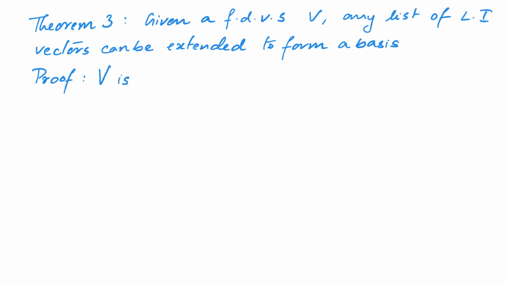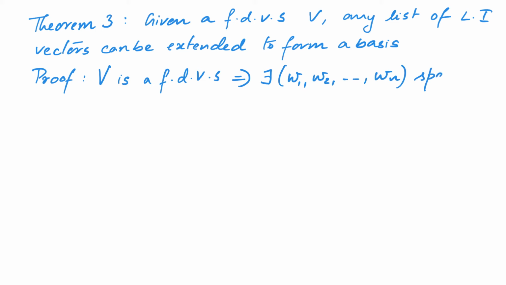Notice that V being a finite dimensional vector space implies that there exists a list of vectors w1, w2, etc. up to wn that spans the vector space V. Now, let us take an arbitrary list of linearly independent vectors.